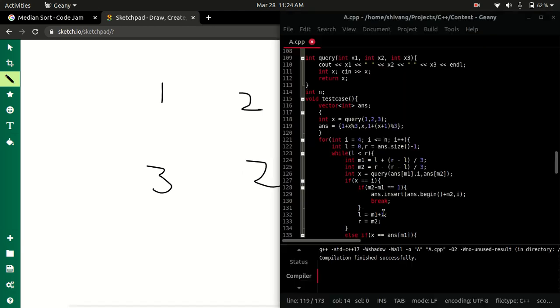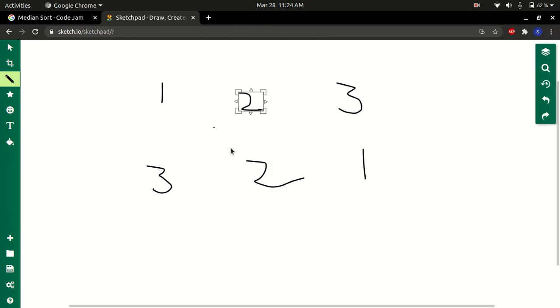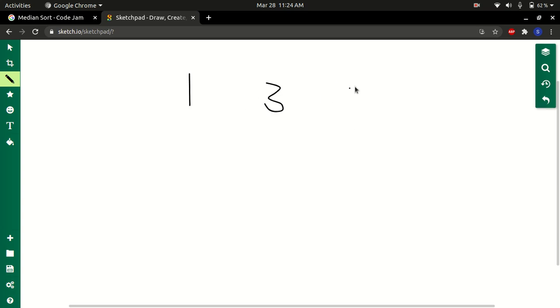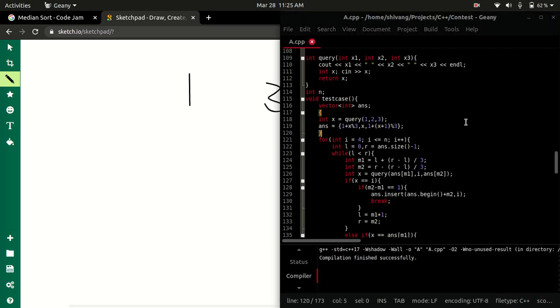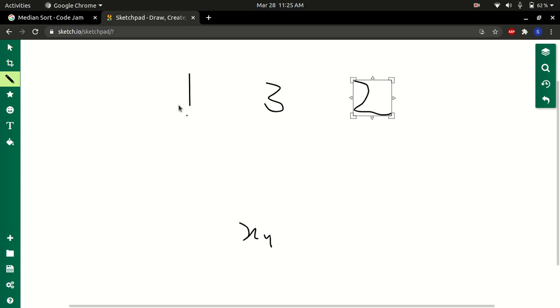So I find the middle element, which is the query on 1, 2, 3. So I arrange x1, x2, x3 appropriately. See, I put x in the middle because it's the median. And so let's say if the query turns out to be 3, then 1, 3, 2 is what I start with. So I start with this 3 numbered array, and then from 4 to n we find the position of xi here. So x4, this is the relative order between x1, x2, x3. So now we find out where x4 should be.